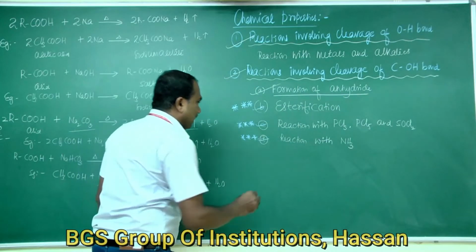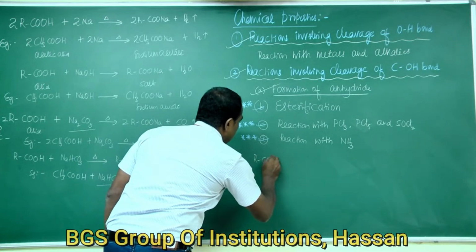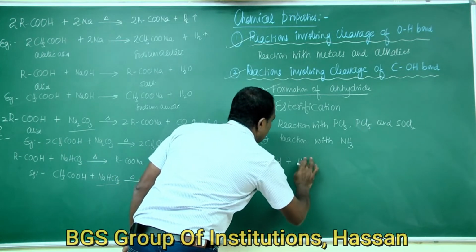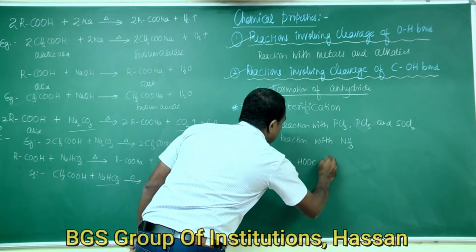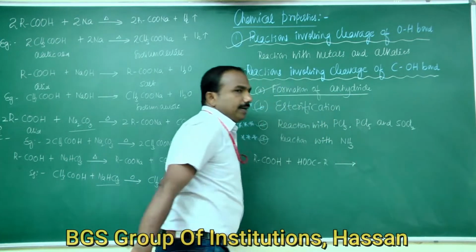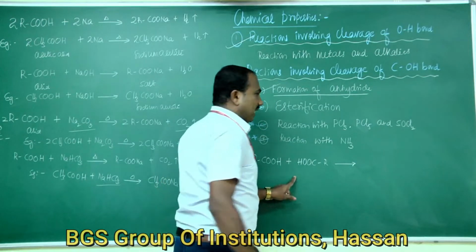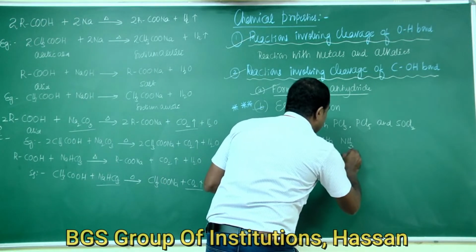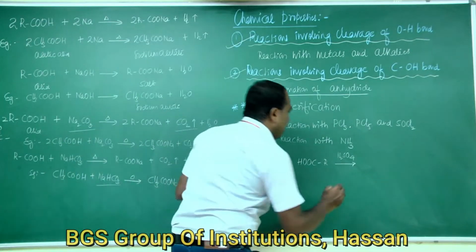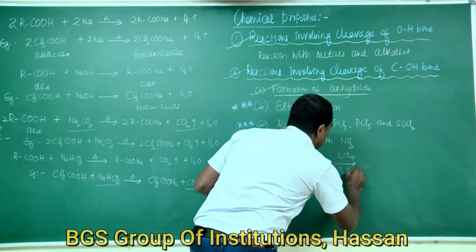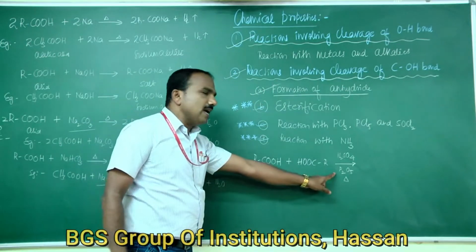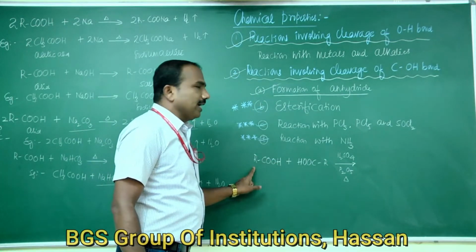Carboxylic acid on heating with mineral acids like sulfuric acid or phosphorus pentoxide gives anhydride.